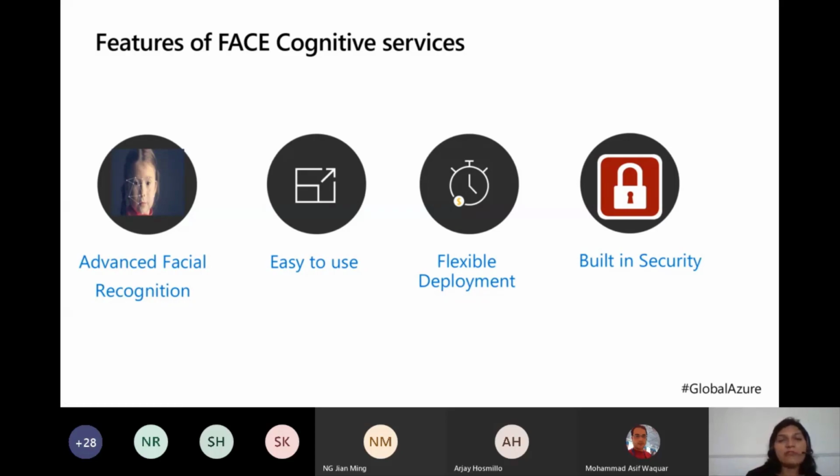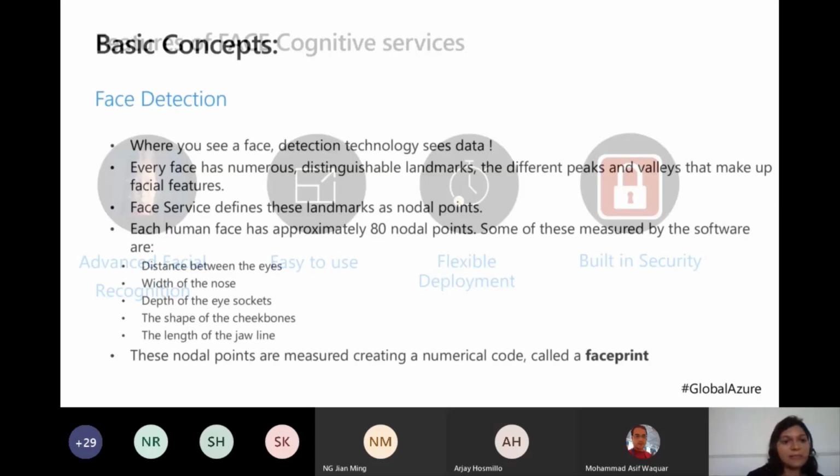But for ease of use, once we see the code and the demo, it would be very obvious that we just need a face API key and an Azure subscription. For flexible deployment, we know that Azure cloud deployment uses containers, Docker, and security, as I was talking of. Don't worry, your pictures and your data are not retained, and you absolutely have an agreement to that effect when you are using their APIs.